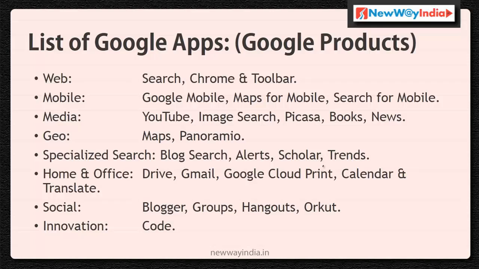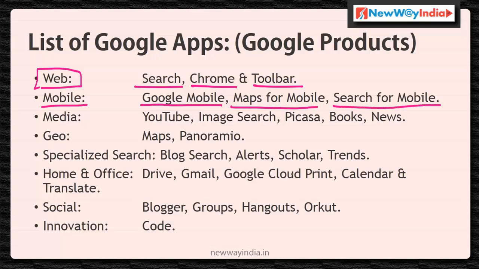And what is the list of Google Apps? You might know only Gmail or Google Drive, something like that. But there are a huge number of applications for different purposes. For web, Google Search is there already, plus Chrome and Toolbar. These are the 3 applications. For mobile, there is a separate Google mobile application, Maps for mobile and Search for mobile. These 3 are specifically for mobiles.